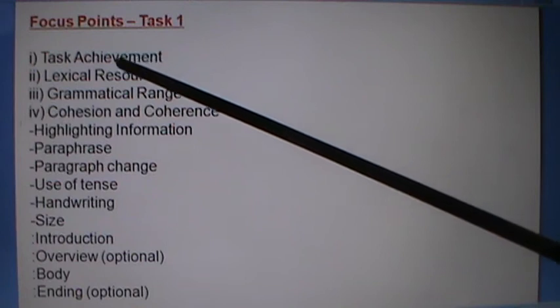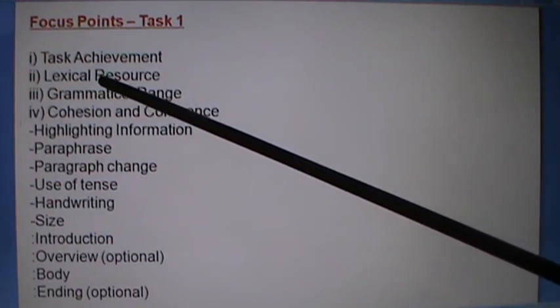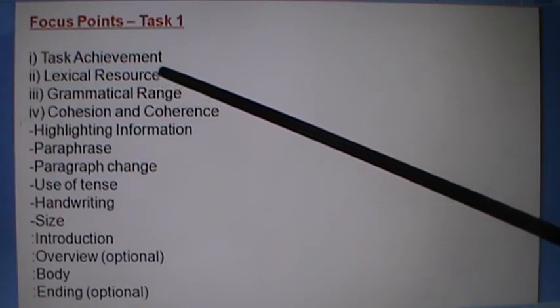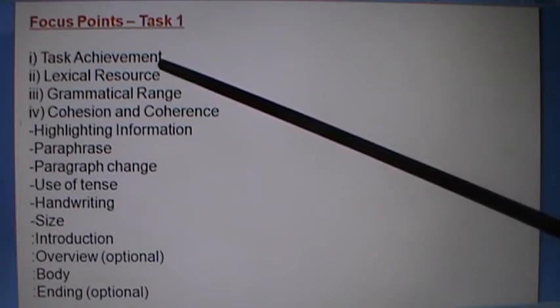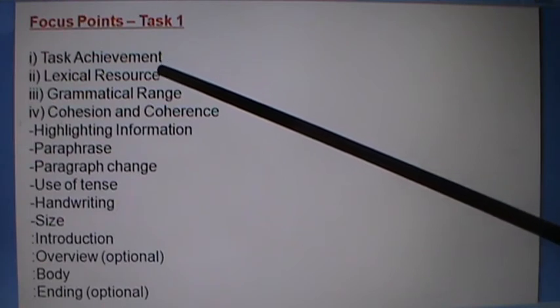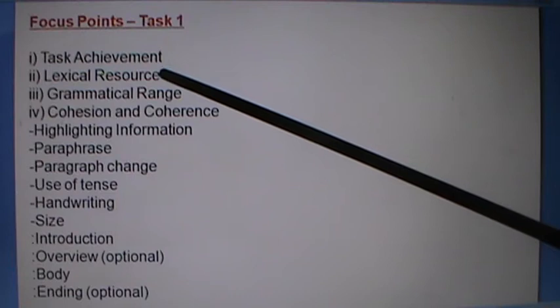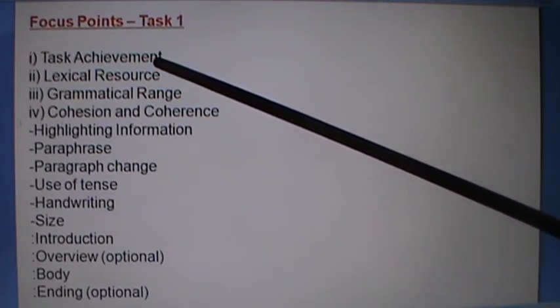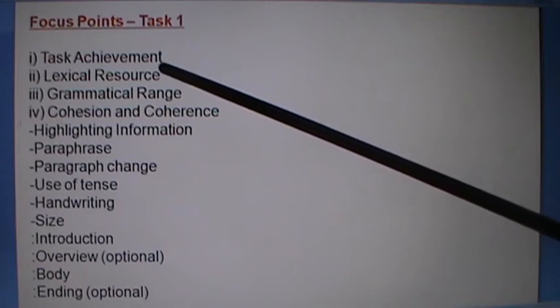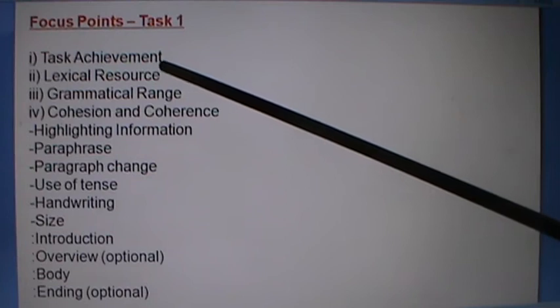Now let's go to the next point. Point number 2, lexical resource. That includes word power, vocabulary. While writing Task 1, students should be able to show their talent in lexical terms. It means they have to use various terms in their writing.